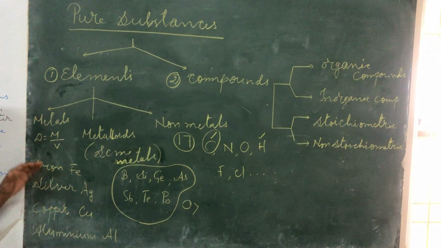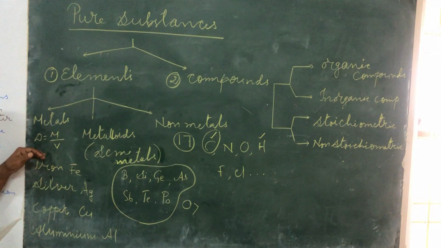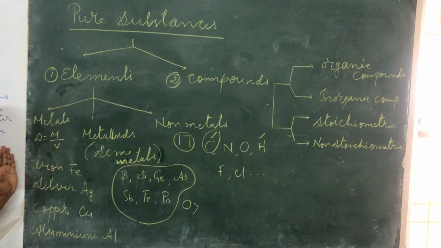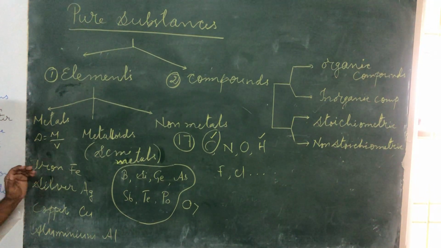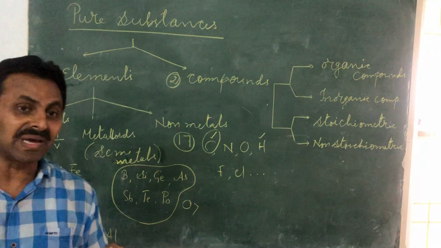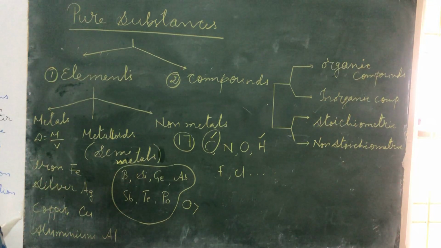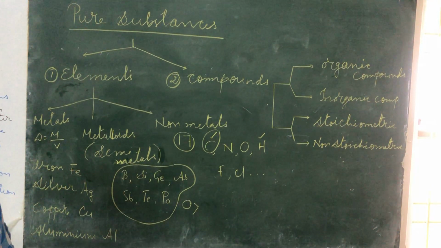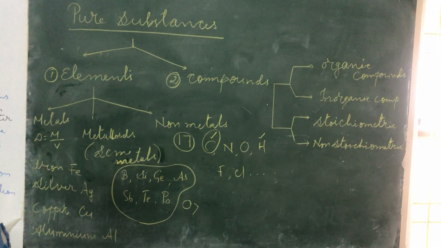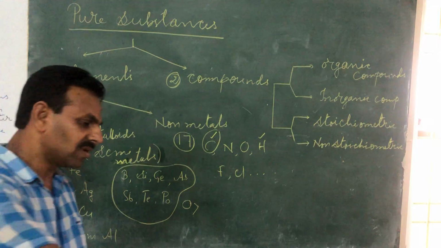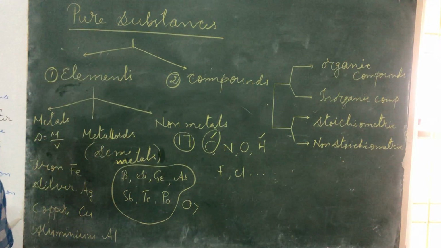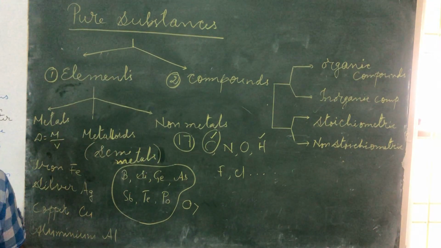And usually most of the metals exist in solid state. One metal, mercury, exists in liquid state. Another metal named gallium exists in liquid state when you keep it on your palm, and when you keep it away from your palm or on the table, again it becomes solid.